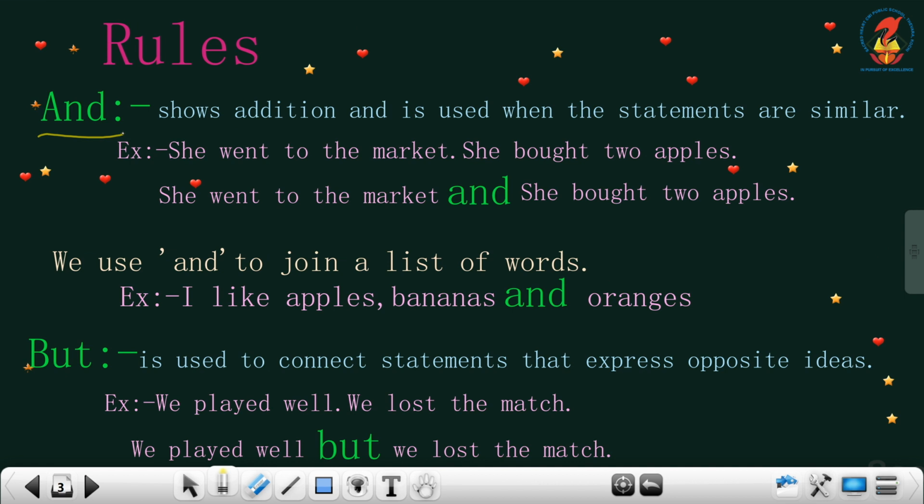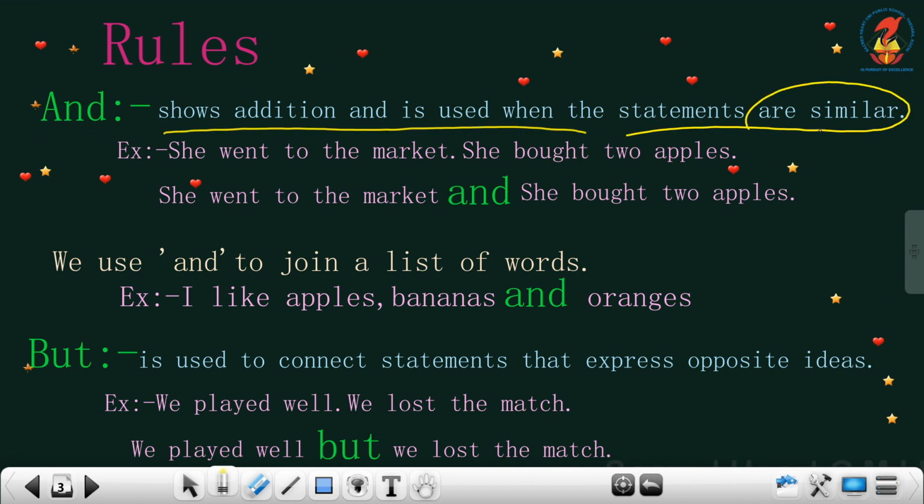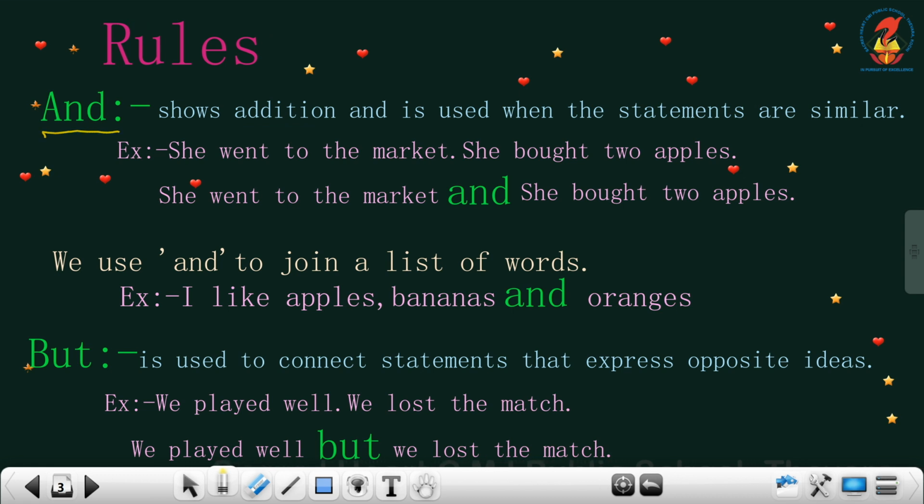The conjunction and shows addition and is used when the statements are similar. In the previous slide I told you when we have similar ideas we can use the conjunction and. Now the example is: she went to the market, she bought 2 apples. The situation is the same. So we can write, she went to the market and she bought 2 apples.